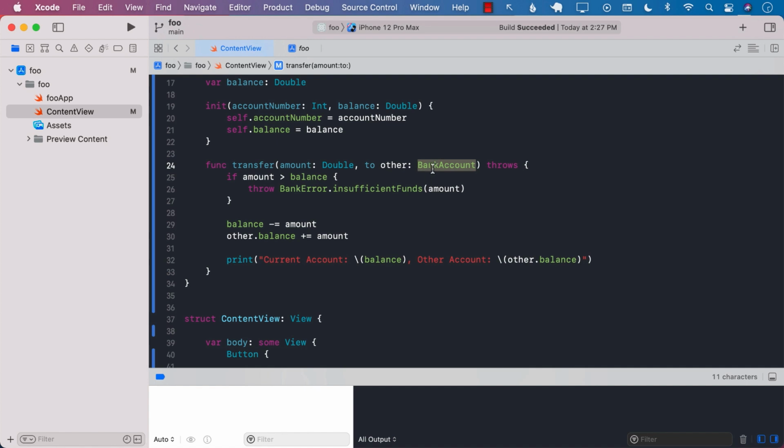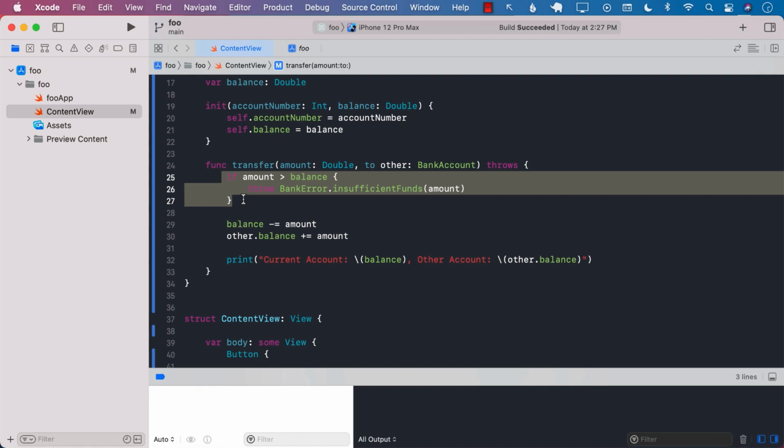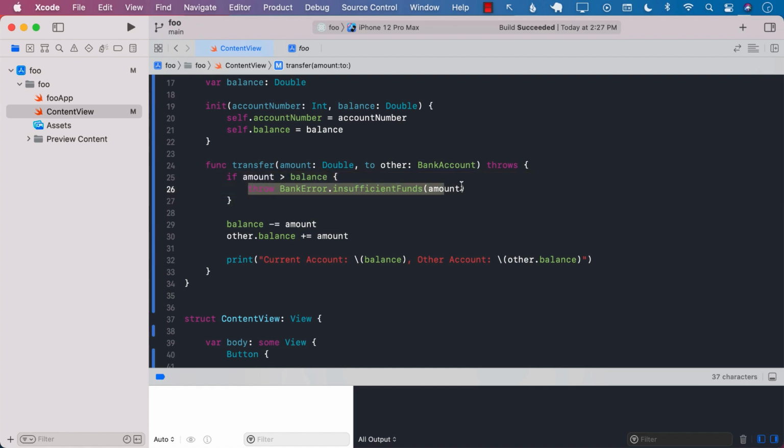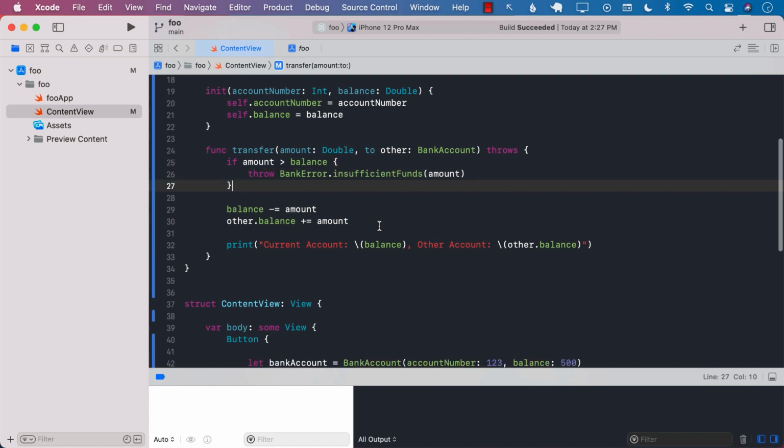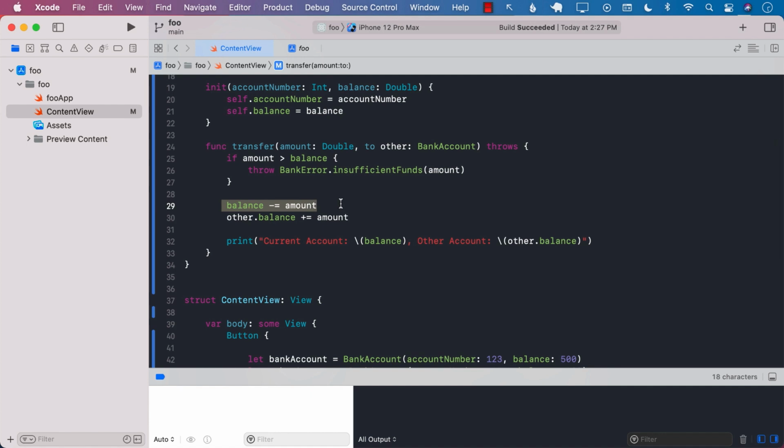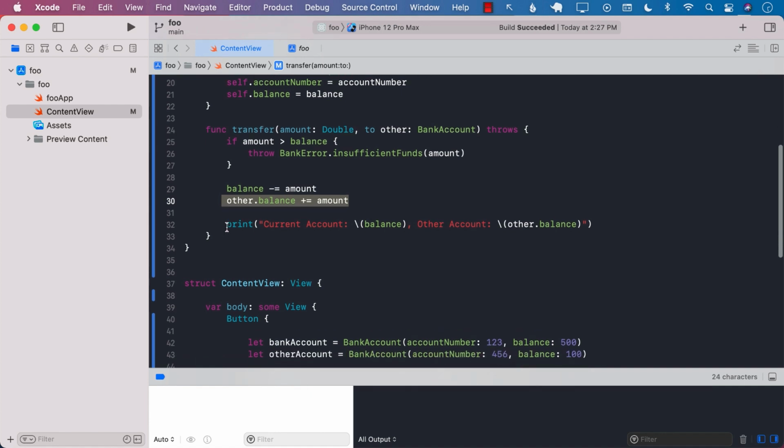So that's the instance of a bank account class that you must transfer to. We check if the amount is greater than the balance. If it is, then we throw insufficient funds because we don't really have that much balance. If everything is good, we subtract the amount from the balance and we deposit the amount to the other bank account and we simply print it out.